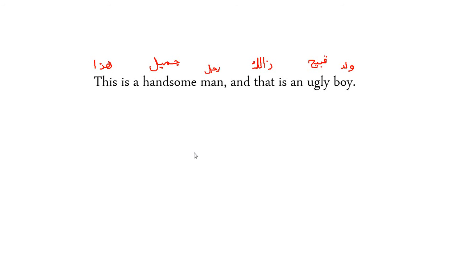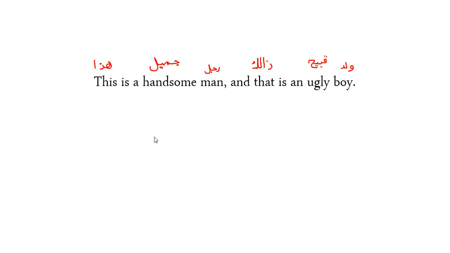Because هذا is something we haven't covered yet, but these are called ism ishara. This and that, these are called ism ishara. And just like pronouns are definite, these ism ishara are also definite. So that's why you have to make man indefinite for it to be a full sentence.